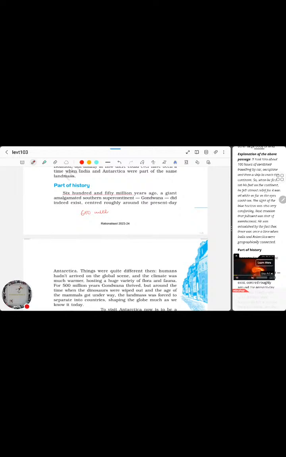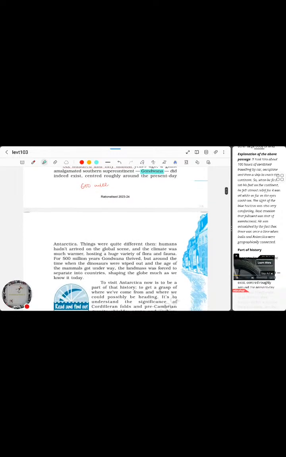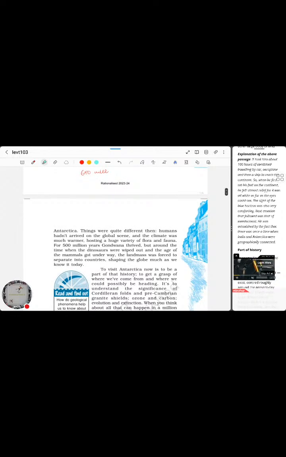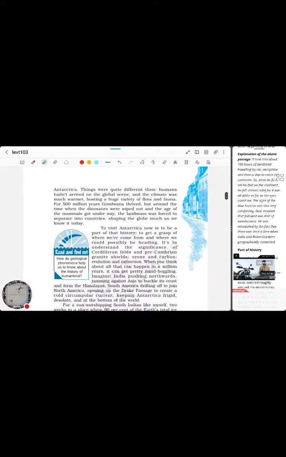Amalgamated in the sense that it's a chunk joined together as a whole. Gondwana is what we name it, the southern supercontinent, and it existed 650 million years ago, centered around present-day Antarctica. That's what the data say.